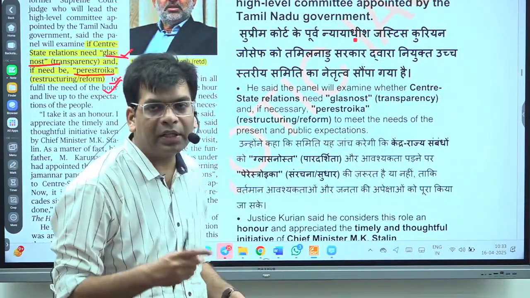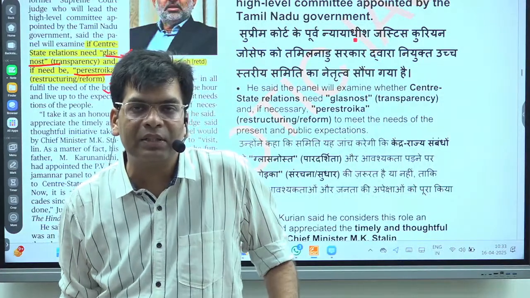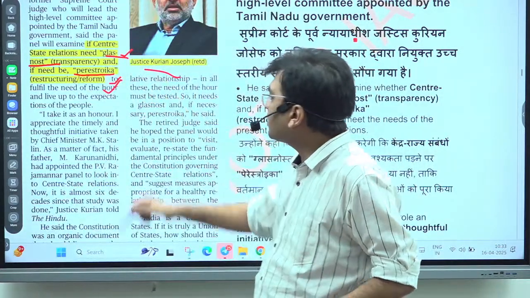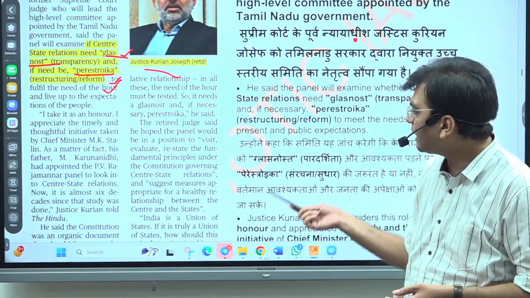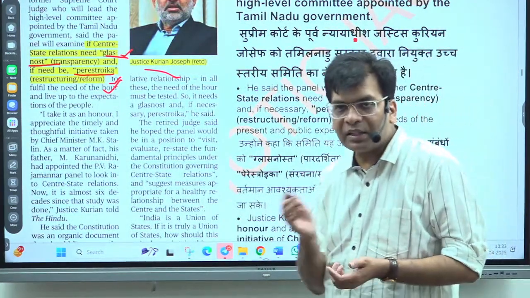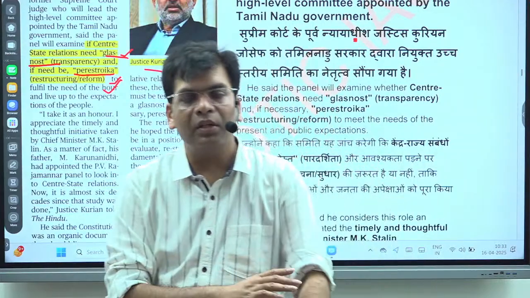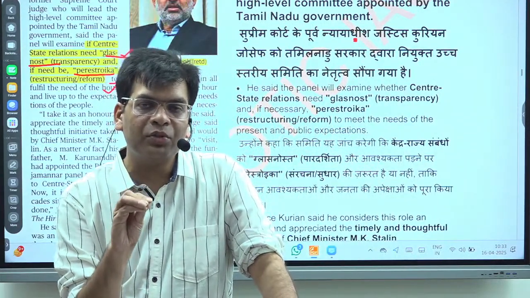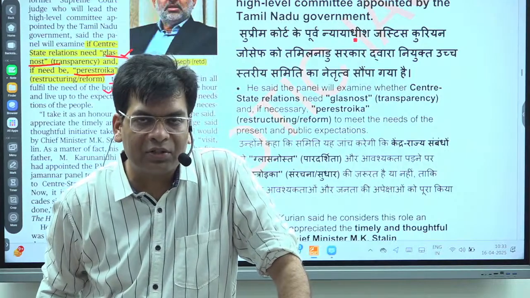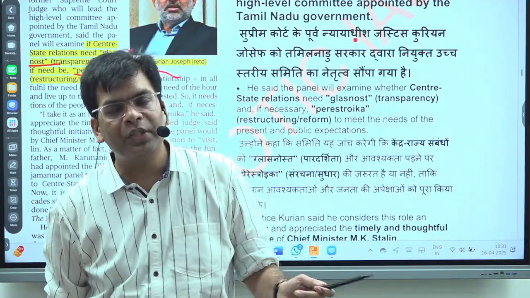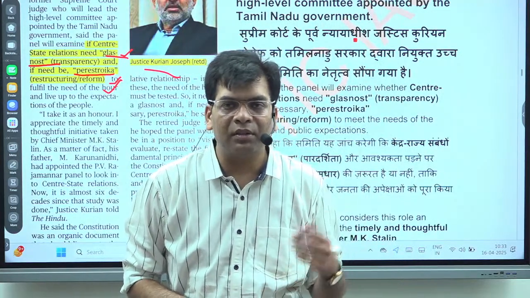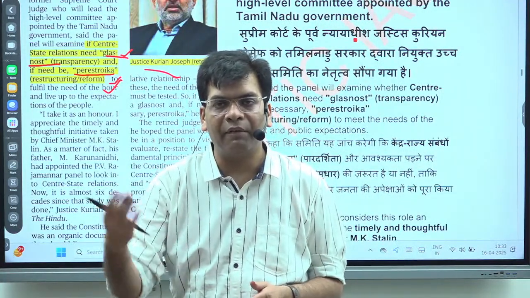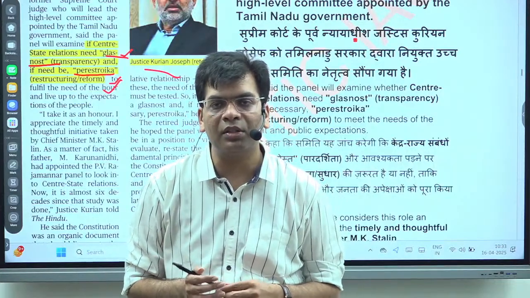So here it is talking about how, in the center-state relationship, we need to bring transparency and more freedom to do the work, particularly in the case of the federal system. You must know that our constitution is a bit centralist, meaning more power is given to the union and the center, due to the conditions during our freedom struggle, particularly when we were writing our constitution.